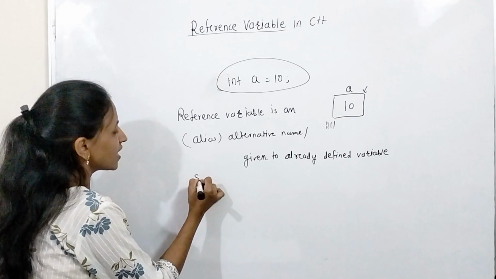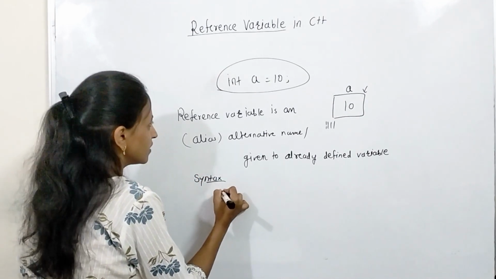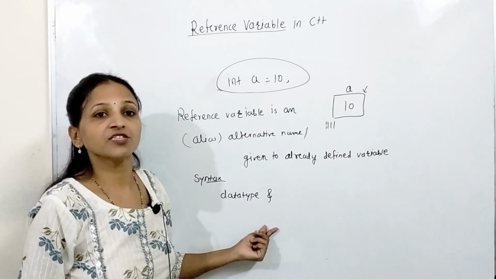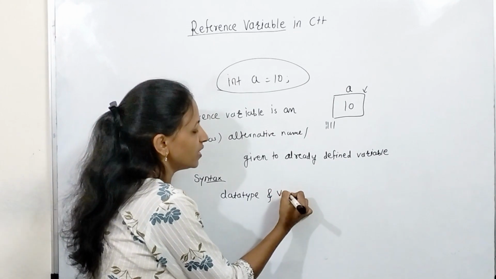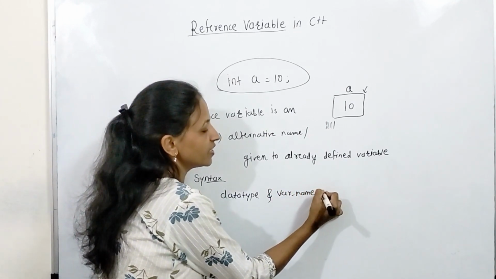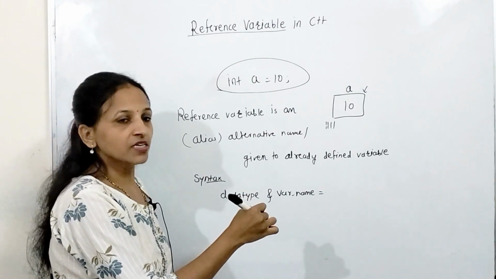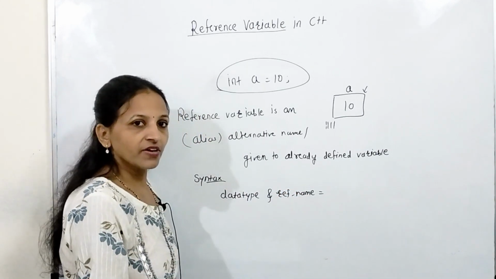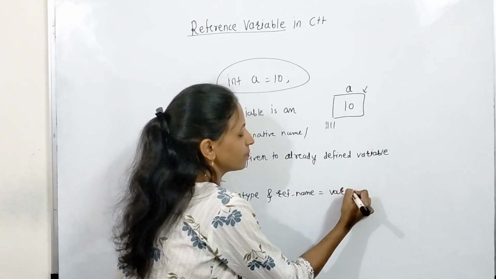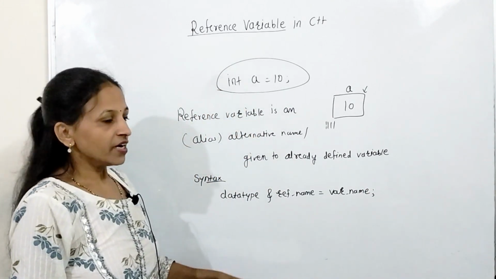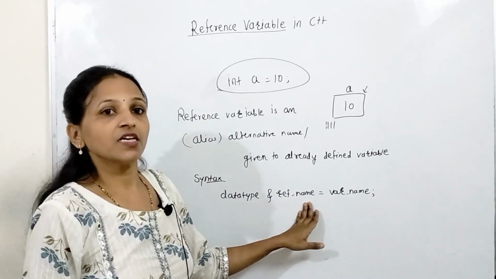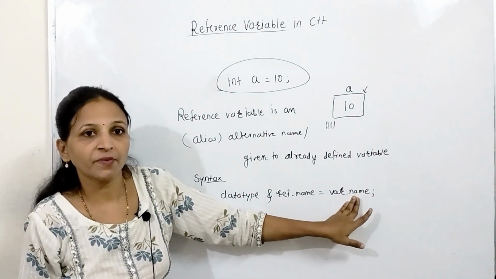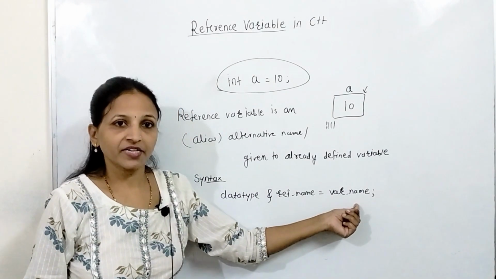See, the syntax is like this: just write here the data type, then the reference operator, the ampersand, then the variable name, whatever alternative name you want to give. Getting? And is equal to, you can say here, reference name is equal to the variable name. See, here this reference name is nothing but a new or alternative name given to this variable, whatever you are mentioning after this assignment operator.